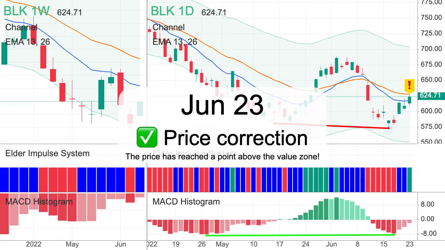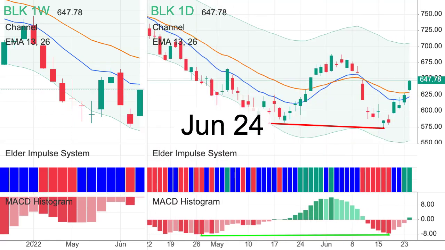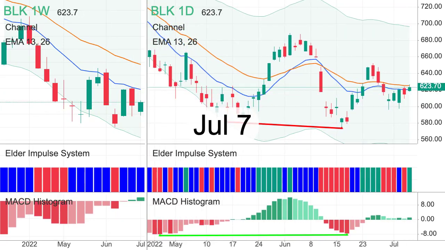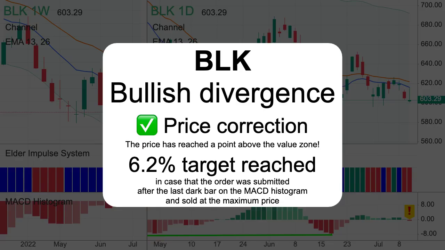The price has reached a point above the value zone. MACD histogram crossed the zero line. 6.2% target reached.